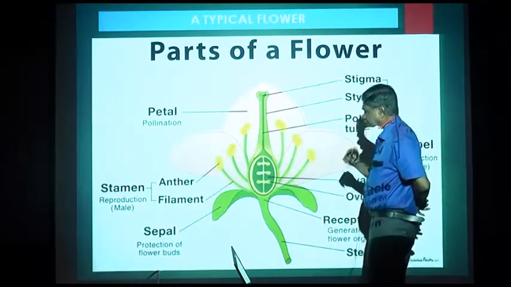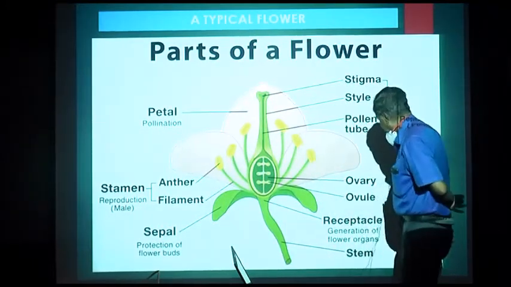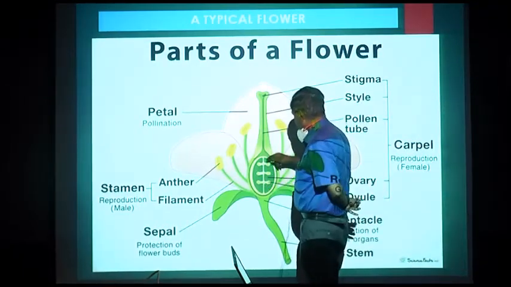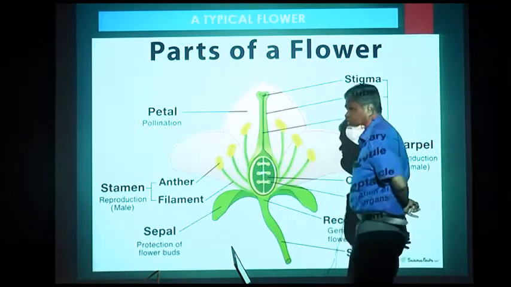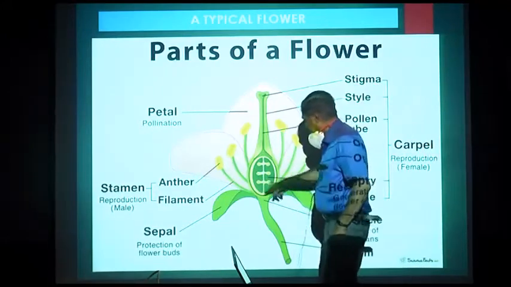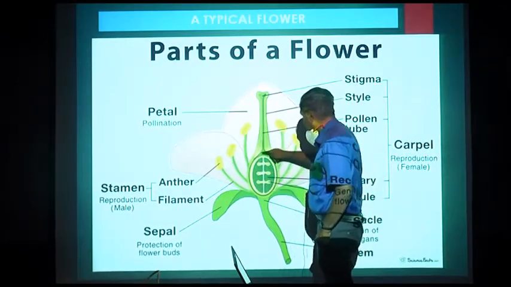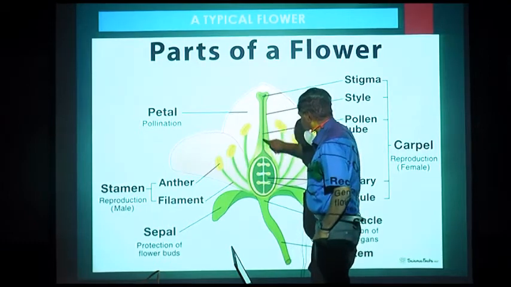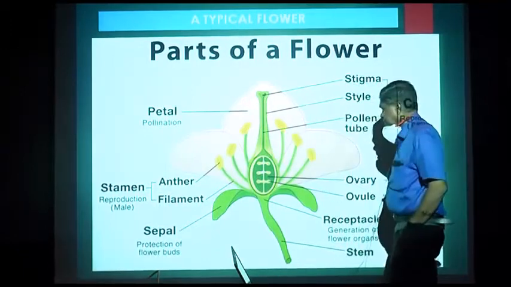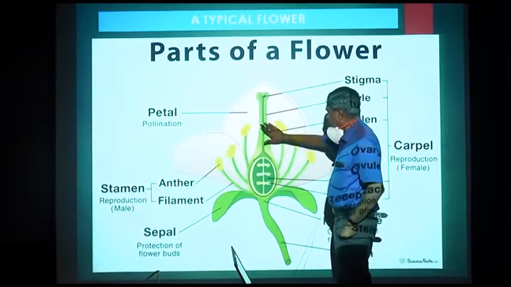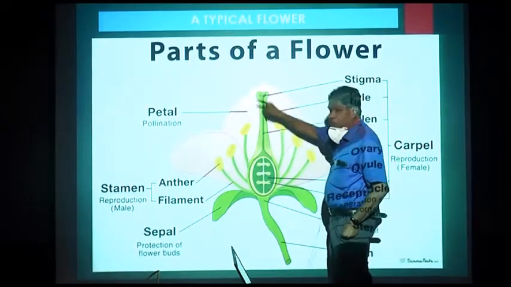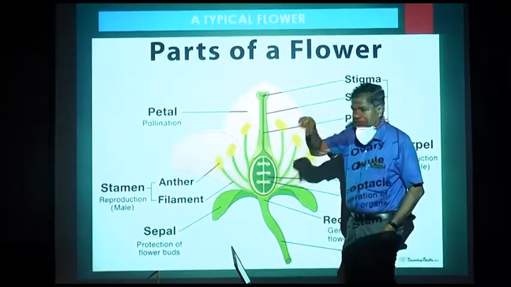Now the female reproductive part is the ovary or pistil, the pistil or gynoecium. Gyno means female. The gynoecium has a basal ovary, a long portion known as the style, and the tip called the stigma. The stigma is the portion where the pollen grains fall.